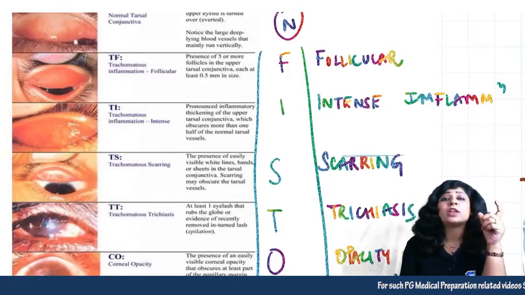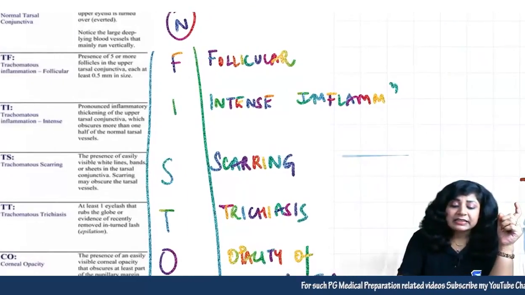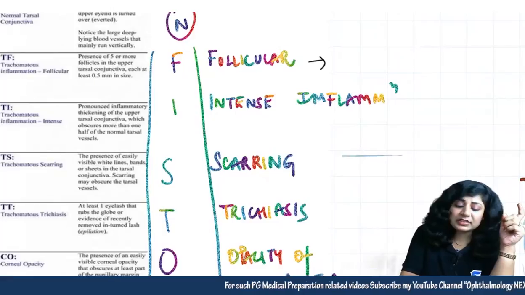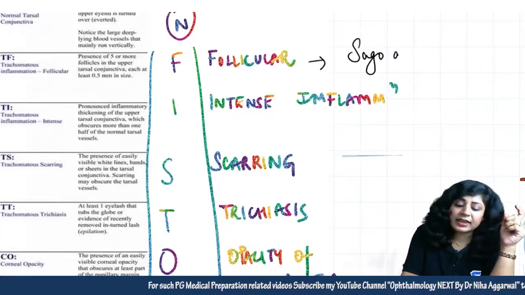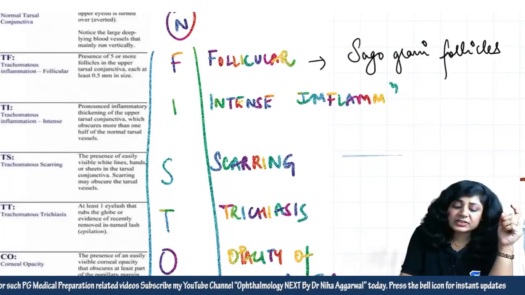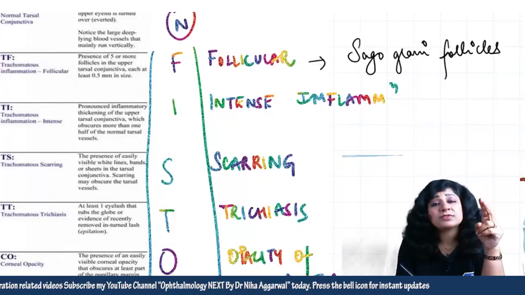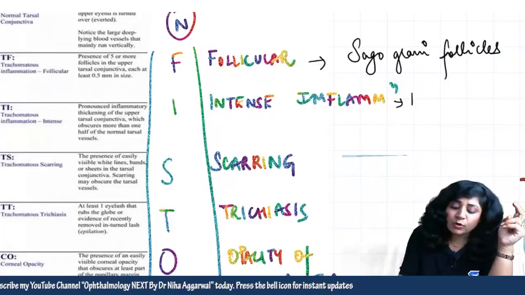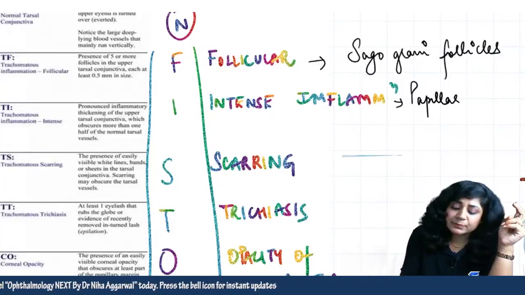So we require follicles. Now what kind of follicles do we get in trachoma? Typical sago grain follicles. Intense inflammation we get in the form of papillary hyperplasia.